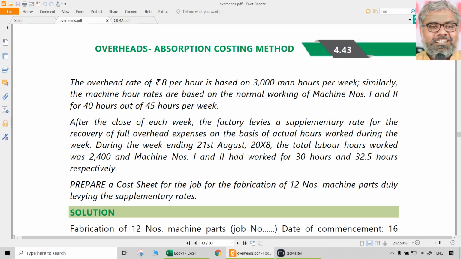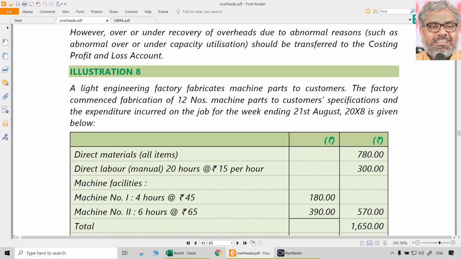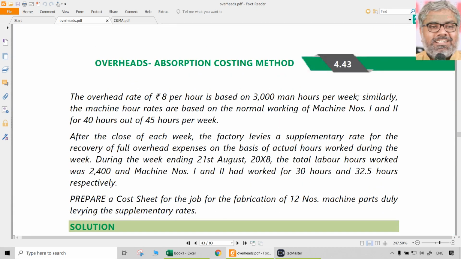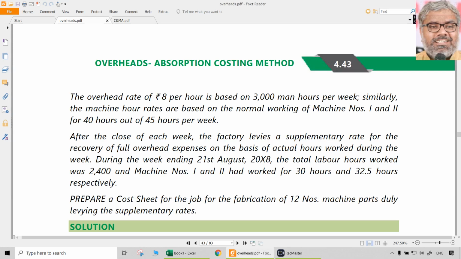For what? That is where we have to be clear. That is not for this one job. This is only the details of one job, but 8 rupees into 3,000 man hours is for the entire factory. So total overheads for the factory in a week would be 24,000 rupees.